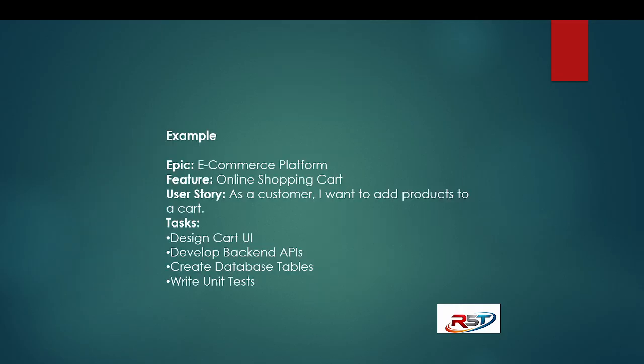For example, Epic: e-commerce platform. The entire e-commerce platform we call an Epic. A feature would be something like an online shopping cart. User story: as a customer, I want to add a product to the cart. The user will mention this as a customer.